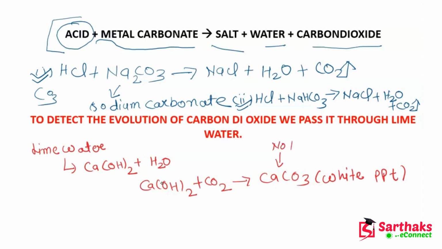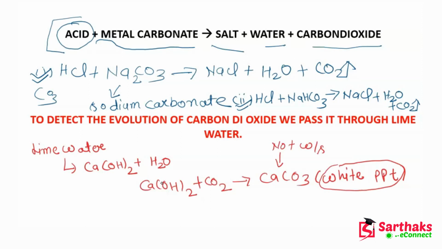If it is not water soluble, then it will not be transparent. So the color of the solution will become white, because this is a white precipitate.